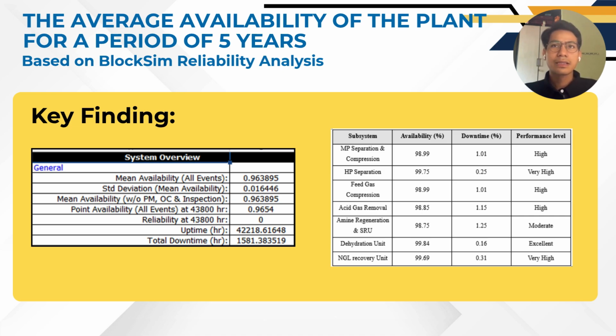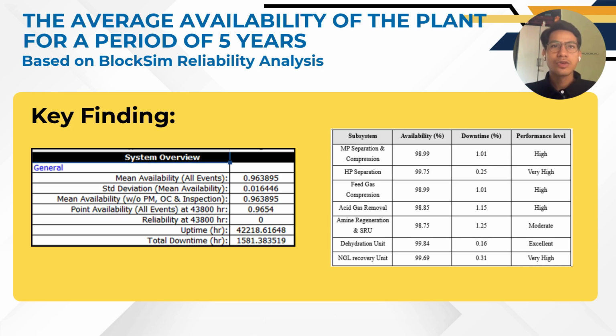Now, looking at the subsystem performance, the generation unit shows the highest availability at 99.84%, followed by the HP separation unit and NGL recovery unit, both with very high performance. On the other hand, the amine regeneration unit has the lowest availability at 98.75%, making it the main contributor to the system downtime.